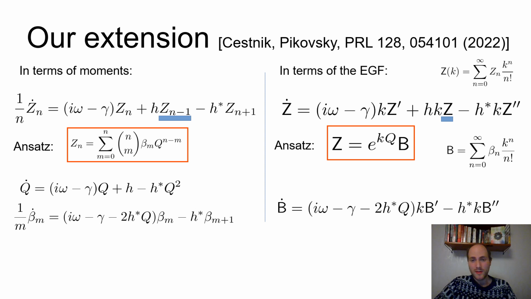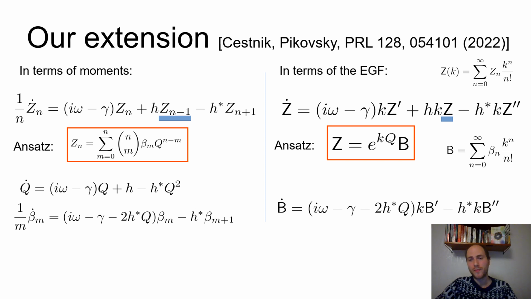And this is easiest to see in terms of the generating function. As I said, the Antonsen ansatz says that the generating function has exponential form. Well, we allow another general function, beta, to come here on the right-hand side. If one plugs this ansatz into the equations, one gets a different partial differential equation for beta, or a different set of ordinary differential equations that at first sight doesn't seem to be any different. Why would one use this set instead of this set? But if one looks carefully, there's quite an important difference.